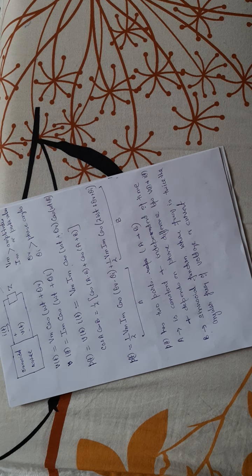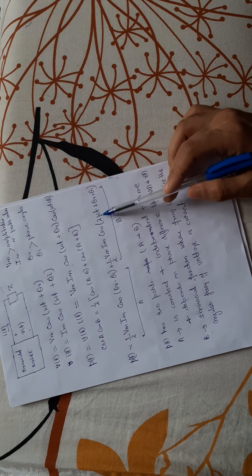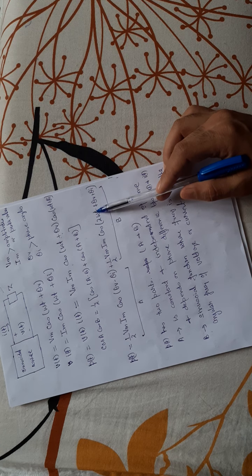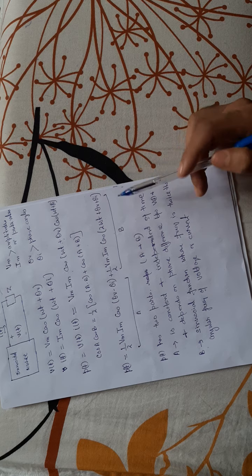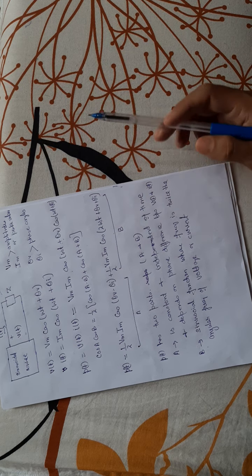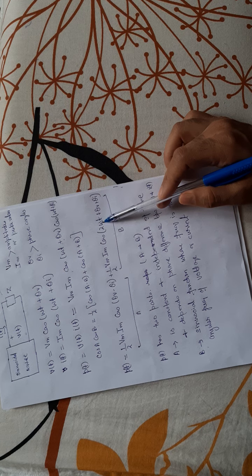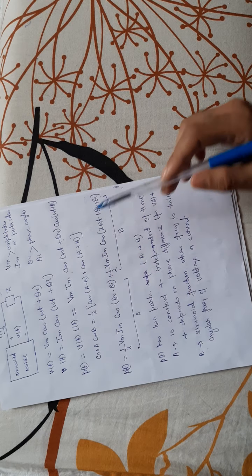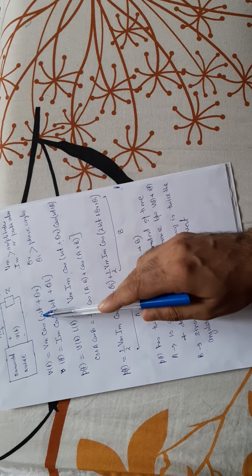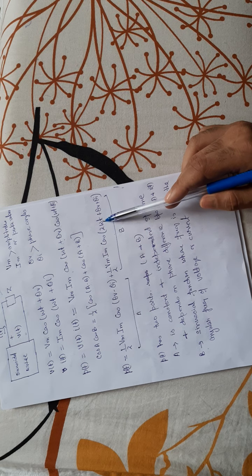On the other hand, in the second term you see that we have cos 2 omega t. So this is a time dependent quantity, and I can say that the angular frequency of this term is twice the angular frequency of voltage and current. What was the angular frequency of voltage? Omega, and current omega. So what is the angular frequency of this term? It is twice omega.